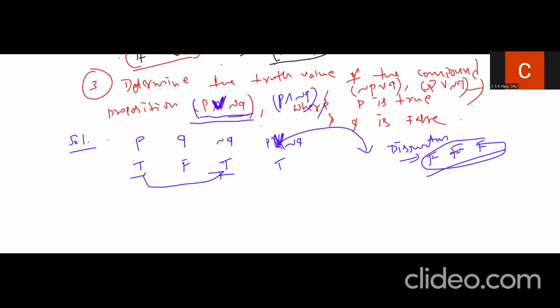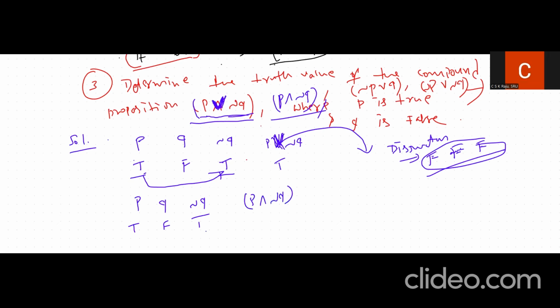In the same question, if you try to calculate the conjunction, the given statement has P as true and Q as false, right? Then if you want to calculate P conjunction negation Q, we need negation Q also. So we have to calculate the negation Q value separately. If you calculate negation Q, you will be getting T. So now P conjunction negation Q, we will be getting T.